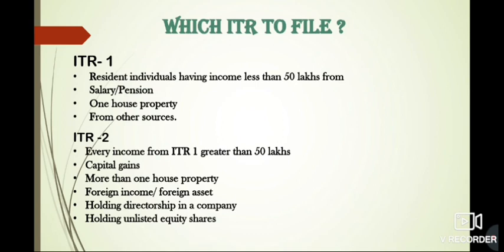ITR 1 is filled by resident individuals who have income of less than 50 lakhs, and that income is from salary or pension, or one house property, or from other sources. Just see here, only one house property. If you have only one house property and you are getting income from it, then you have to file ITR 1. Then ITR 2 is for every income from ITR 1, but it is greater than rupees 50 lakhs. And if you have capital gains also, or more than one house property, or some foreign income or foreign asset, or if you are a director in a company, or if you have some unlisted equity shares, then in all these cases you have to file ITR 2.